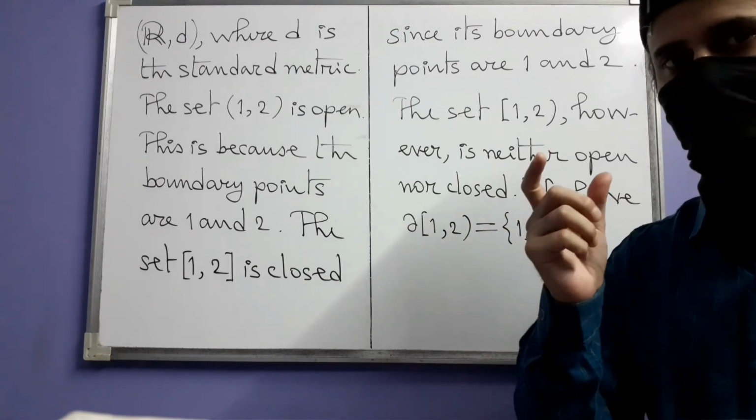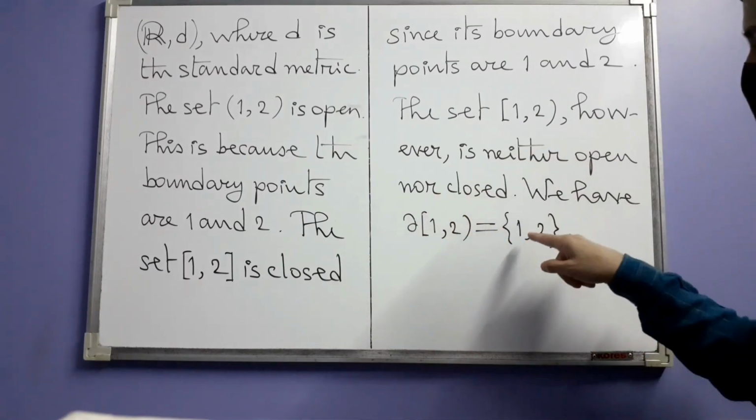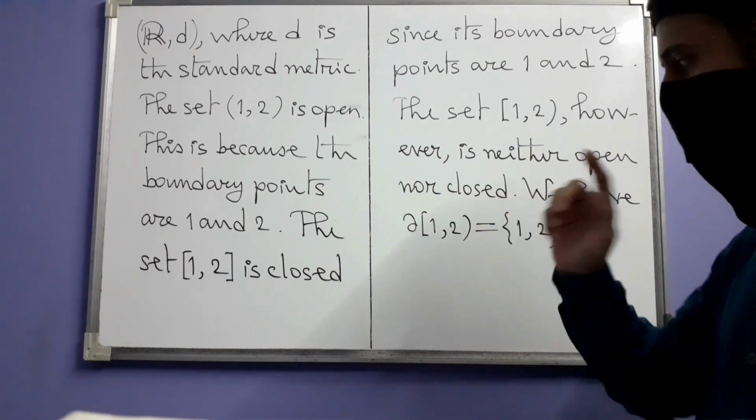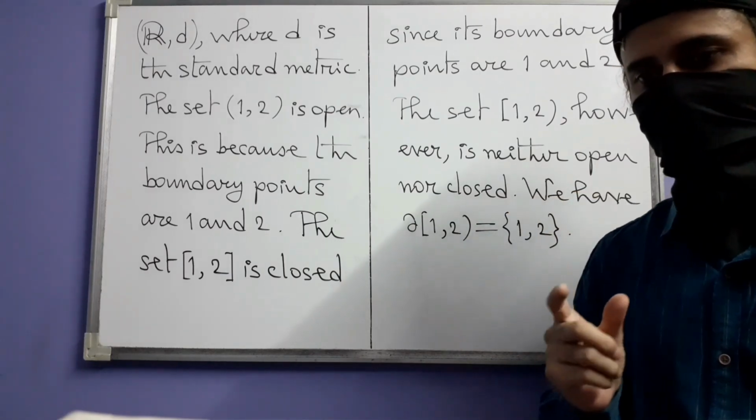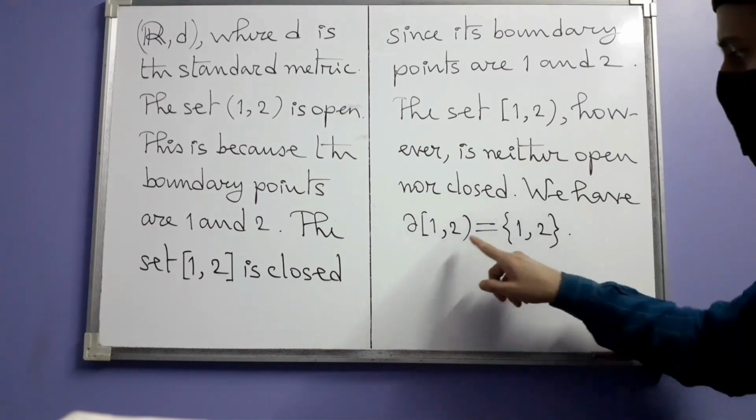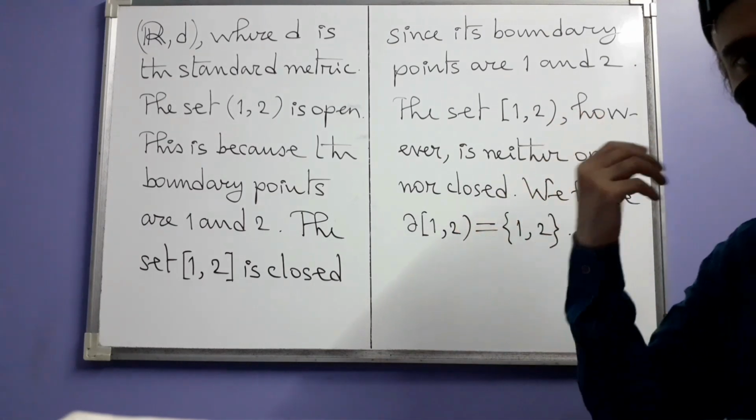Why is this set not open? In order for a set to be open, it should not contain any boundary point. 1, however, is there inside, that is why it's not open. Why is it not closed? For a set to be closed, all of its boundary points have to be inside the set. 2 is a boundary point, but it is not there inside the set, so it is not closed either.